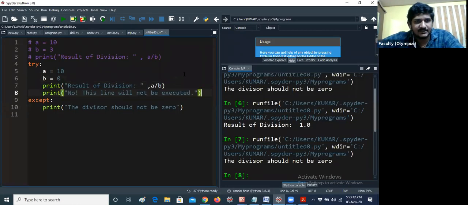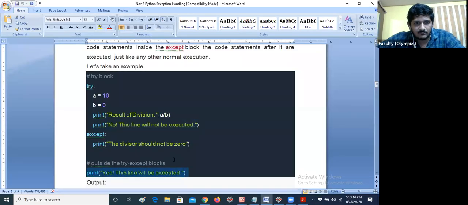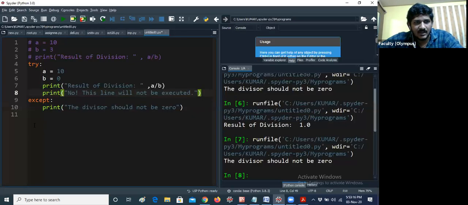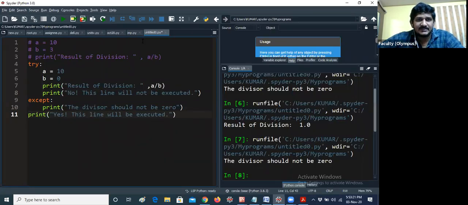I'm adding this line here, and one more line here after the except block. You can see, guys, this print line is not part of the except block, and this print statement is inside the try block. What is the meaning of this?